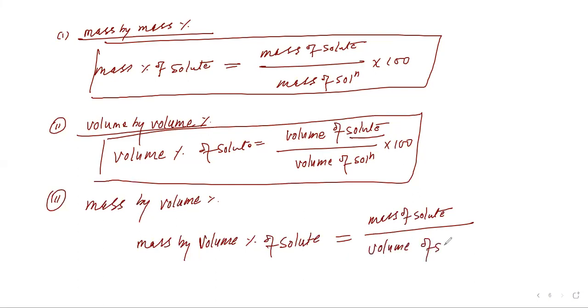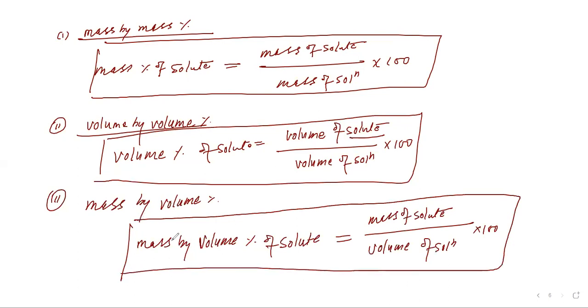Multiply by 100. Like syrups: whatever syrup we are taking is based on this. Alcohol content and other contents, such as medicine, are dissolved in the specified volume of solution. Okay, this is mass by volume percent.